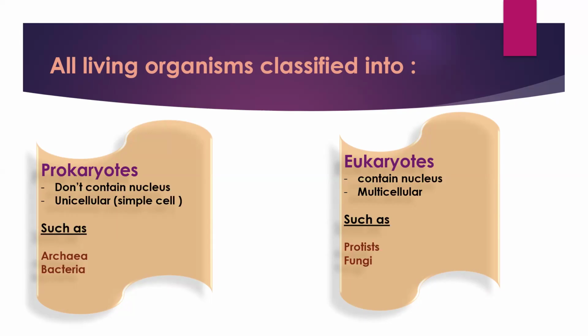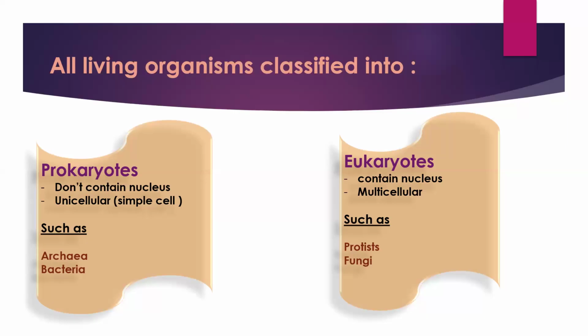So living organisms whose cells contain a nucleus are called eukaryotes, and they are definitely multicellular organisms, which means their bodies consist of more than one cell, like some of the microorganisms that we will study, protists and fungi.